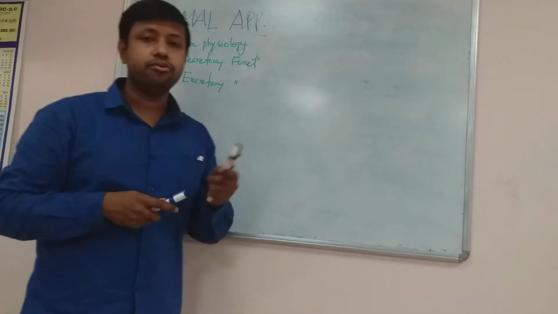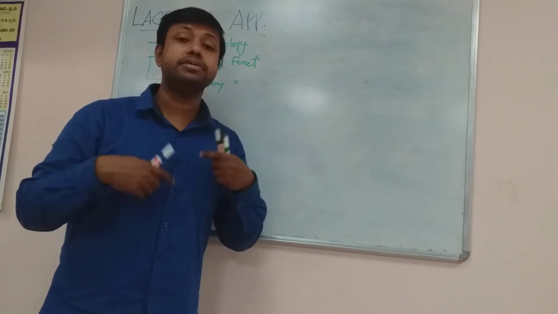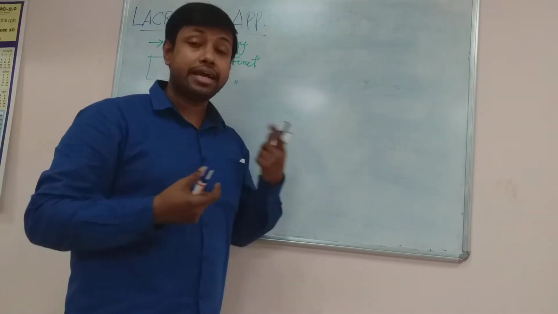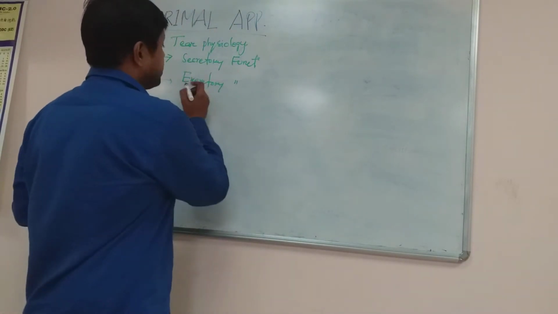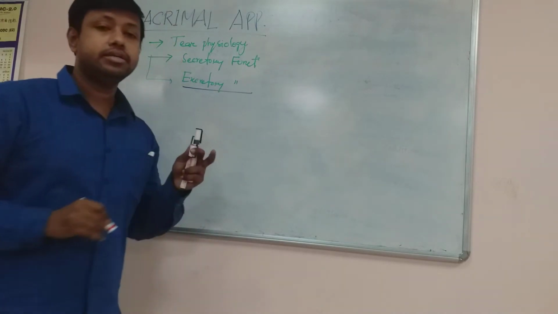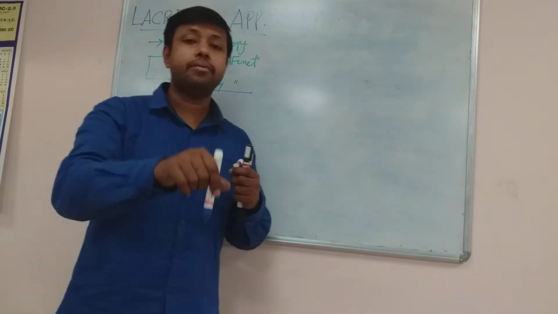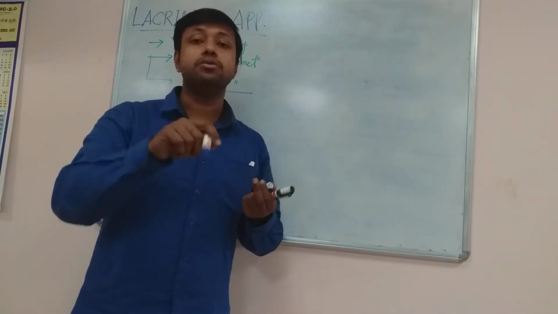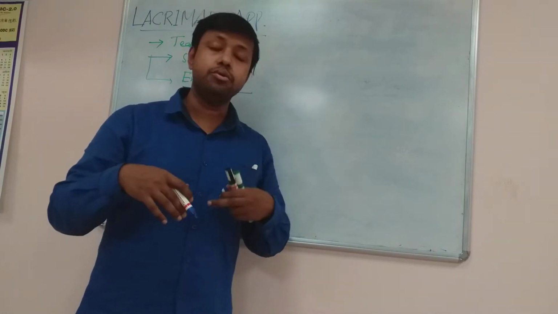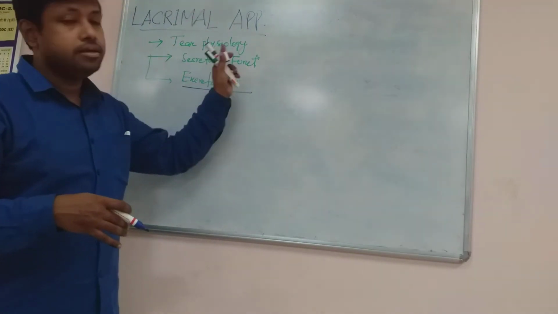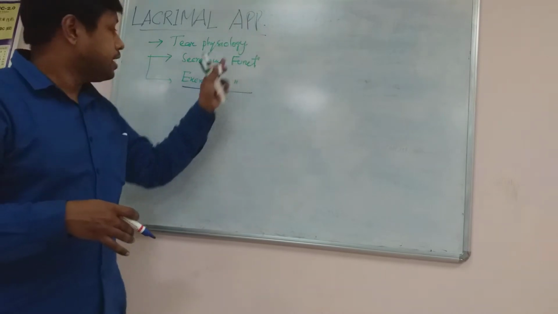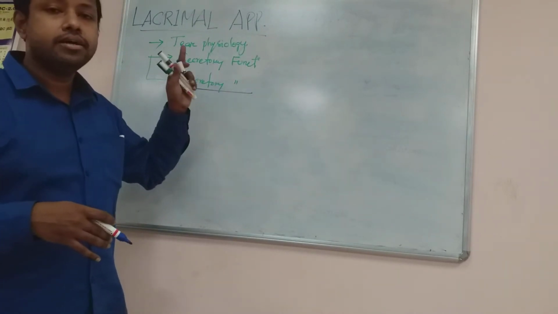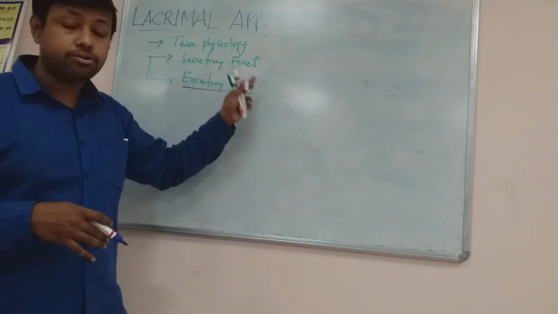It is responsible for production and secretion of tear from the lacrimal gland, and it is also responsible for excretion of tear through the nasolacrimal duct into the nose. So it helps both in the production and secretion of the tear and excretion of tear through the nasolacrimal duct.